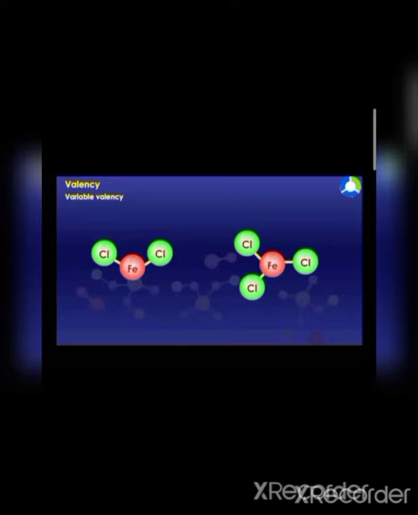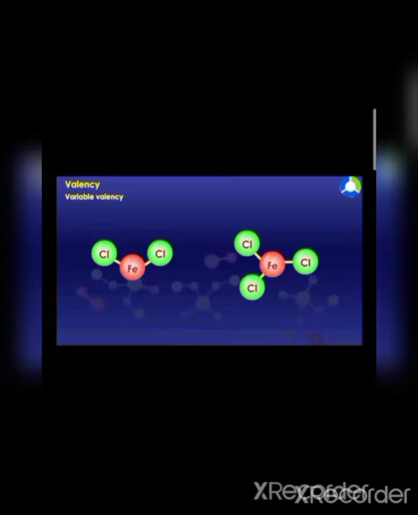Means iron shows two kinds of valencies, valency 2 and valency 3. When any element shows more than one kind of valency, it is known as variable valency.